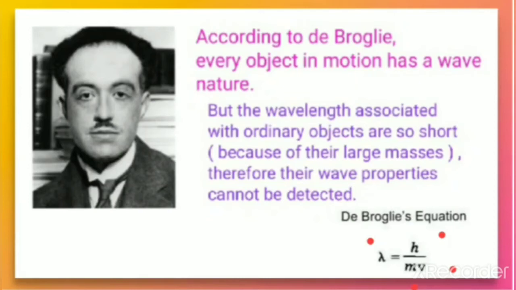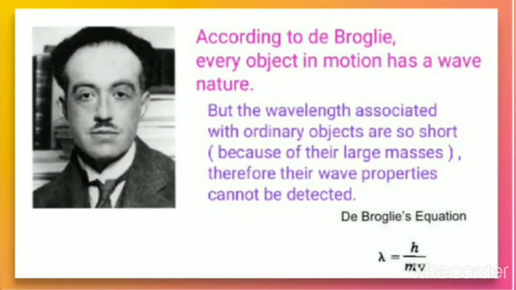So according to de Broglie, every object in motion has a wave nature, but the wavelength associated with ordinary objects is so short because of their large mass. Therefore, their wave properties cannot be detected. It means that the wave nature for large objects, the objects which have greater mass, cannot be detected, or we can say that the wave properties are not observed because of their large mass, because they have very short wavelength.